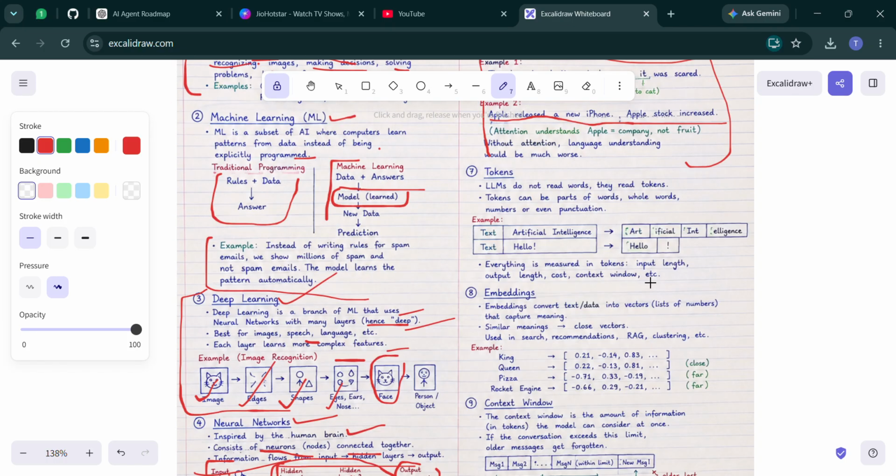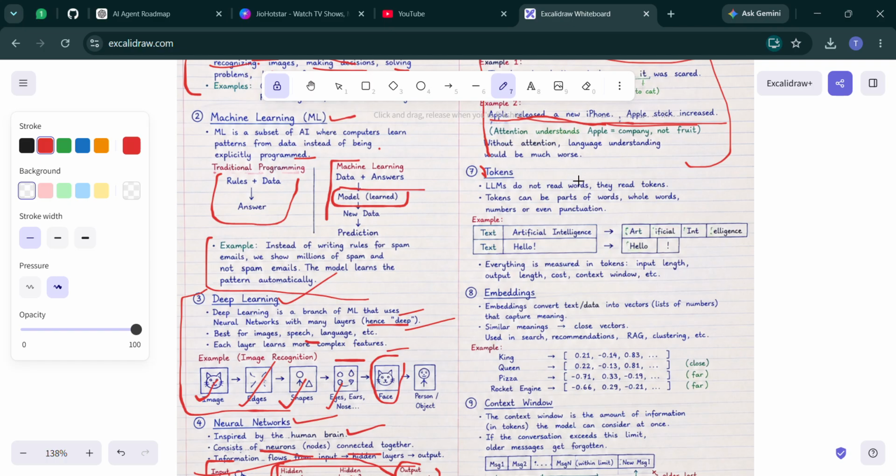Here is something many beginners don't know: what is a token? Large language models do not actually read words. Take the sentence "Apple released a new iPhone, Apple stock increased." These are words, but LLMs do not read words; they read tokens. A token is a smaller part of a word.